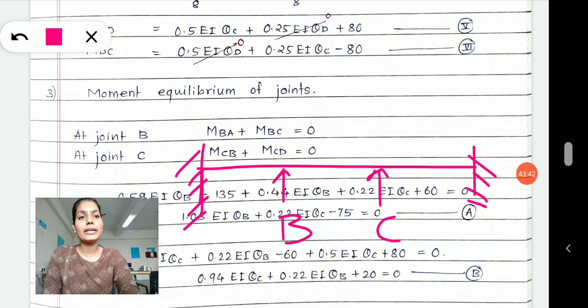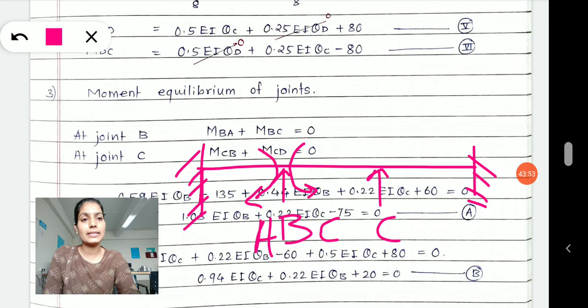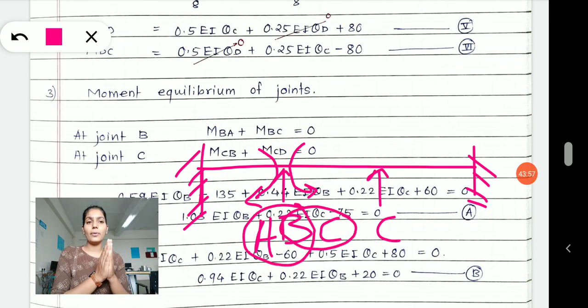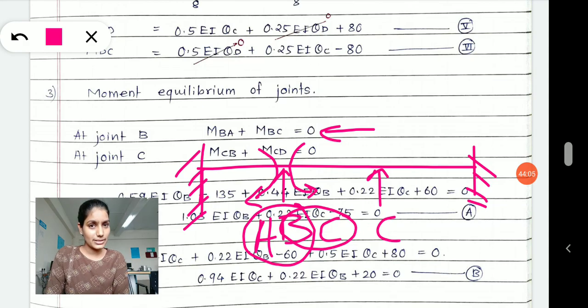What this moment equilibrium equation says is, if I cut at that point, the moment that develops in the BA span plus the moment that develops in the BC span, if I add these two moments, the moment equilibrium says that has to be equal to 0, right?